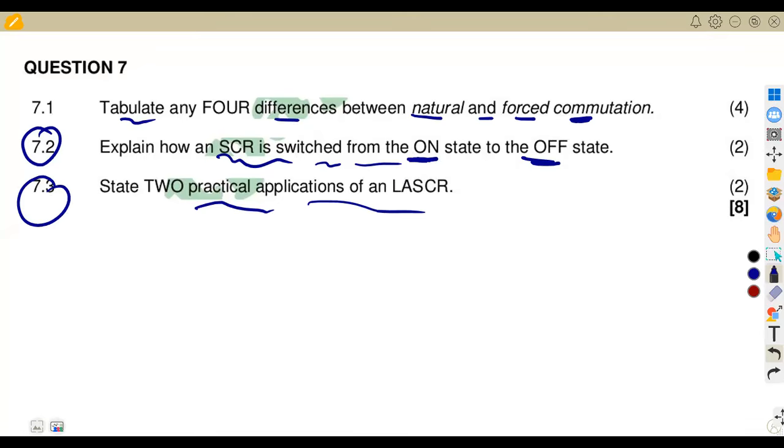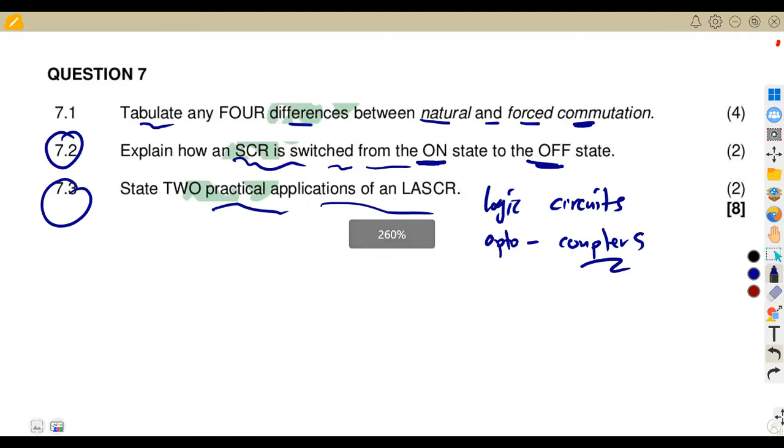What are the practical applications? Where do we apply these? We can apply this in logic circuits. We can have this in actual logic circuits, and we can also have this in our optocouplers. That's the part that you can have 2 marks for.